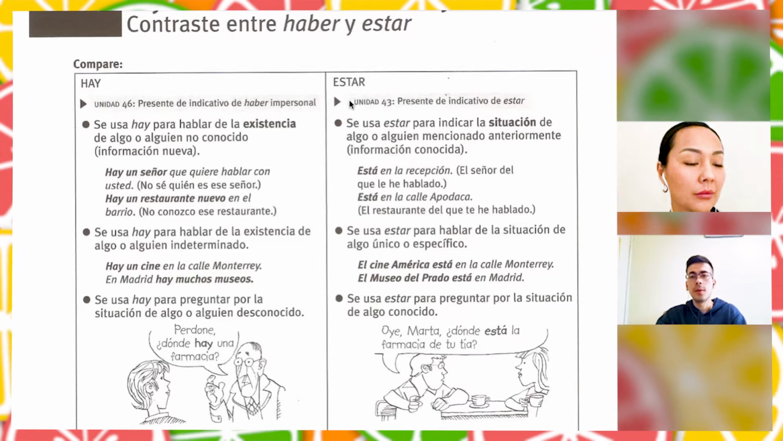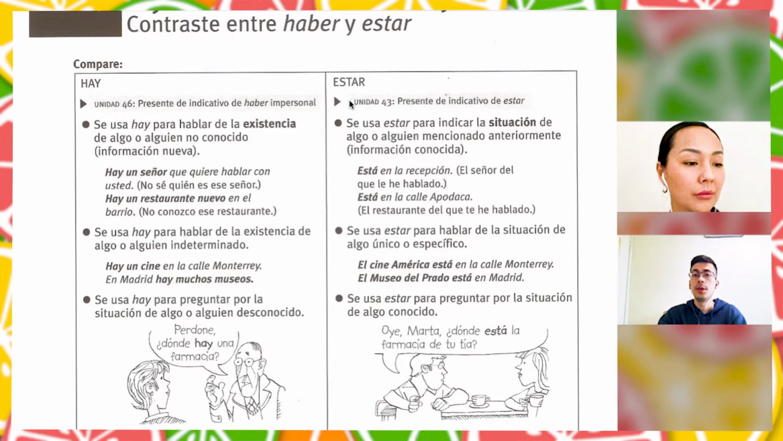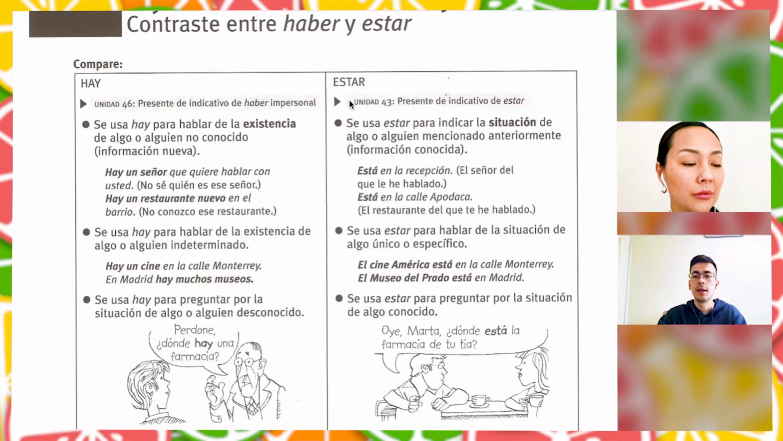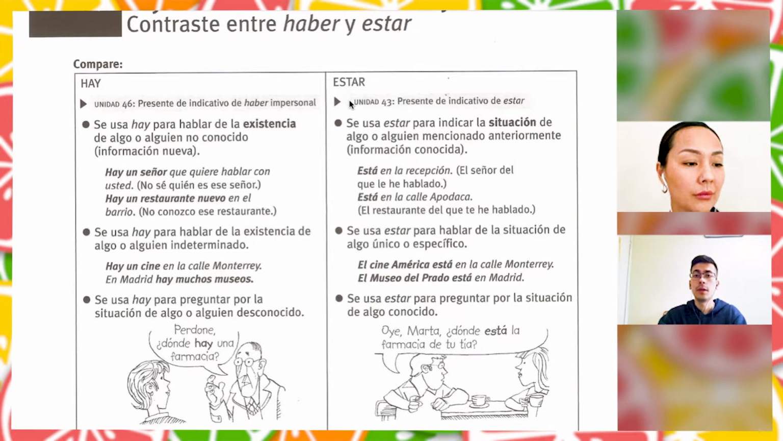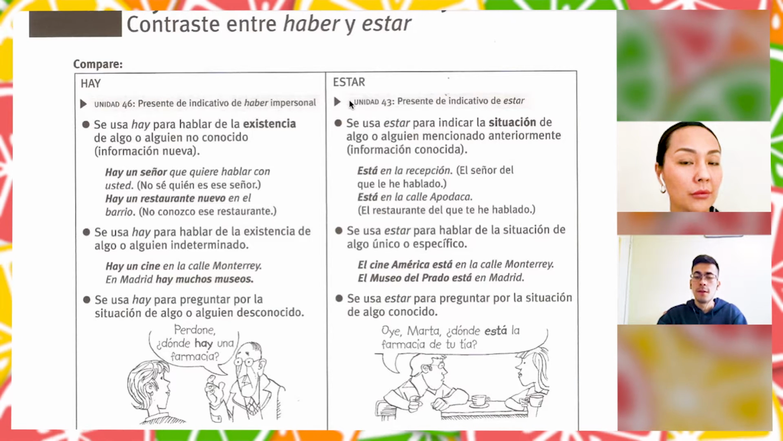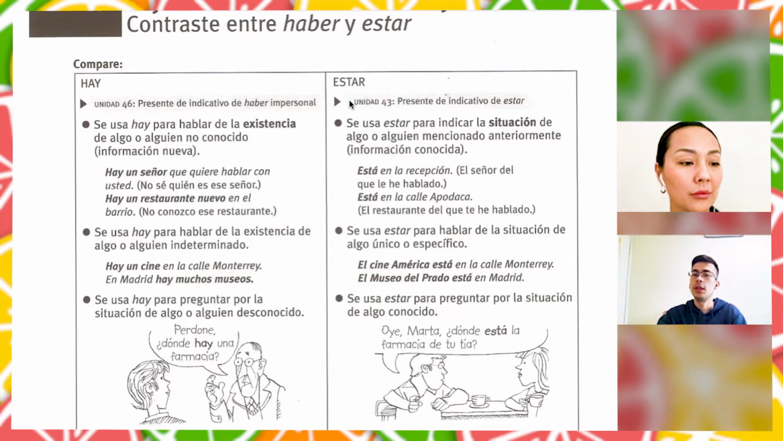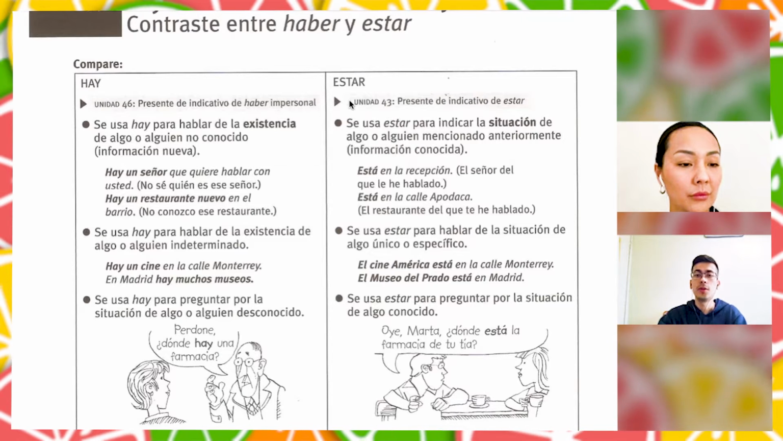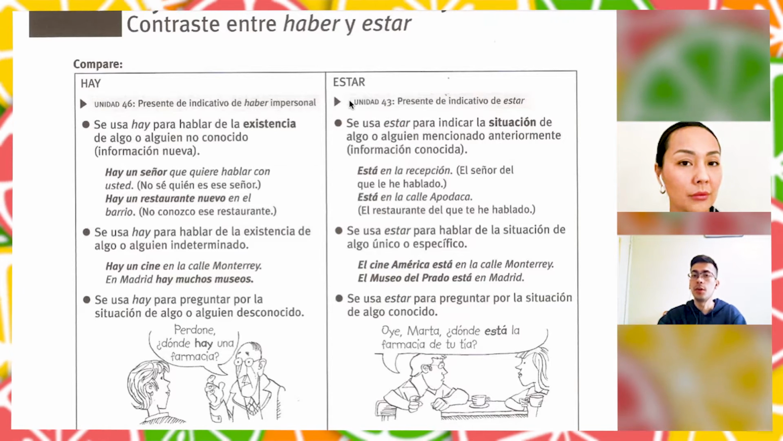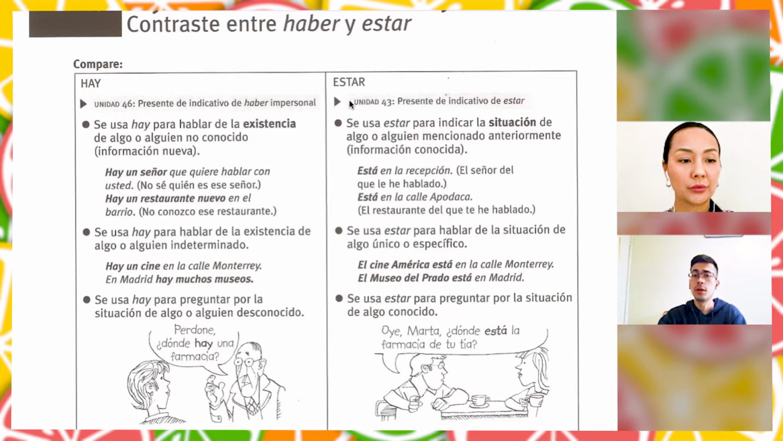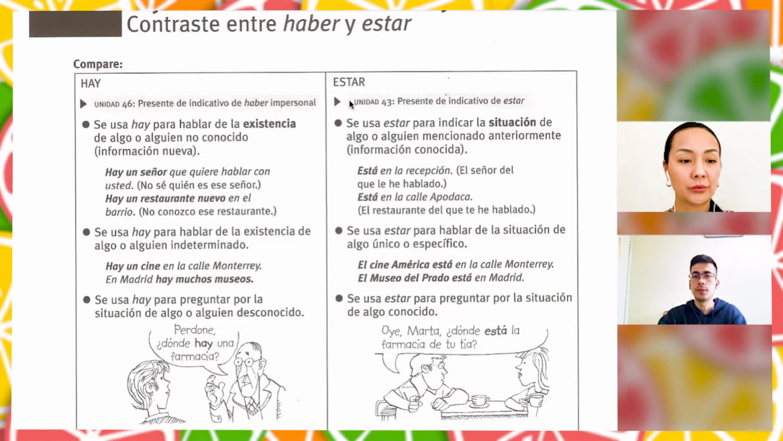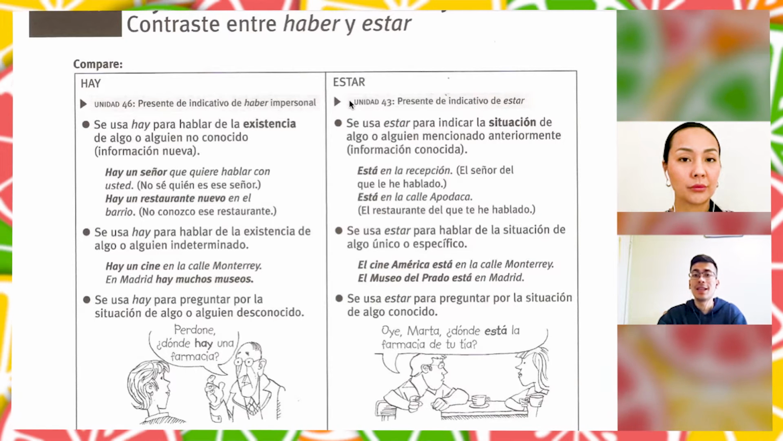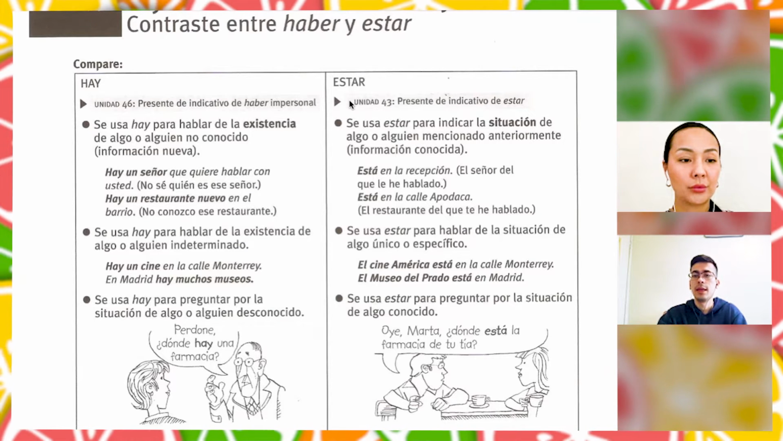In contrast with the verb estar, we know that this verb in the present tense changes. It has different forms, right? And we use it for information that we know. That's the main difference between "hay" and estar. Estar we use for information that we already know, and we use it to indicate location, right? So, location that we already know. For example, "está en la recepción".